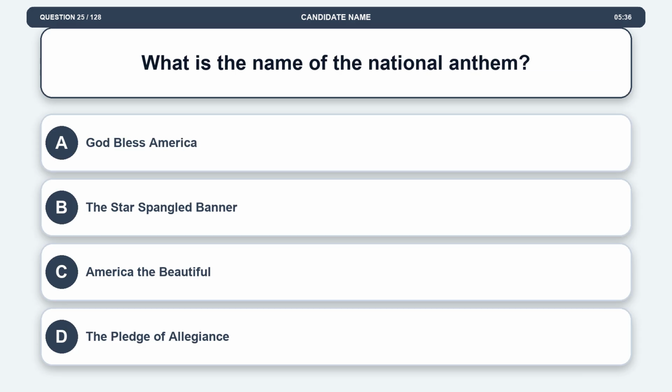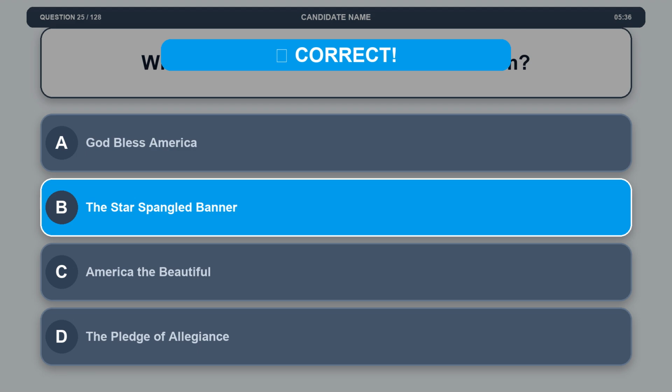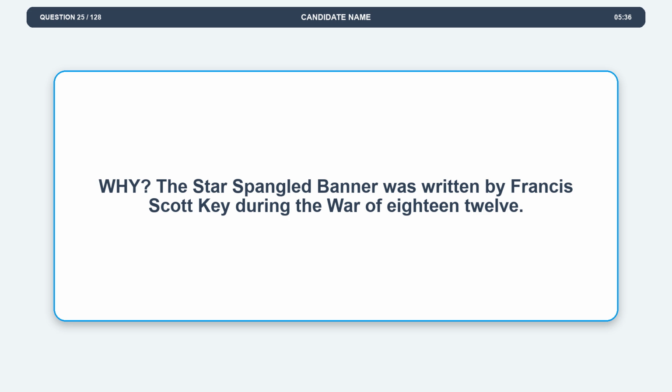Question 25. What is the name of the national anthem? Option A. God Bless America. Option B. The Star-Spangled Banner. Option C. America the Beautiful. Option D. The Pledge of Allegiance. The correct answer is option B. The Star-Spangled Banner. Explanation. The Star-Spangled Banner was written by Francis Scott Key during the War of 1812.